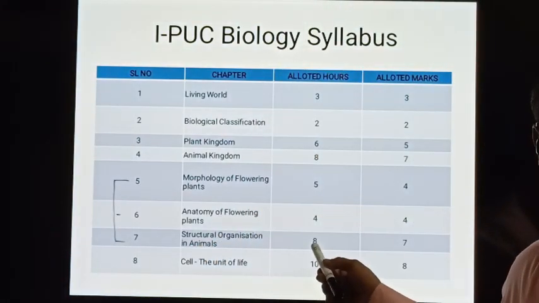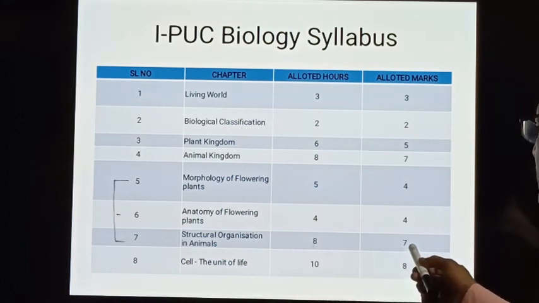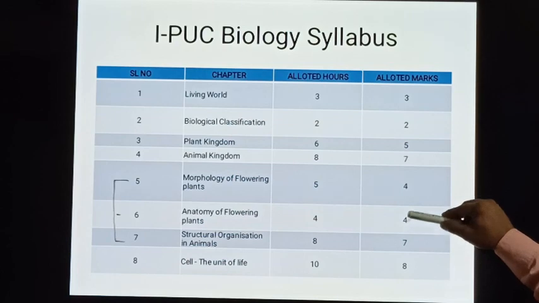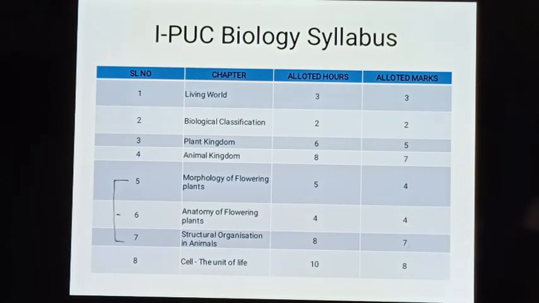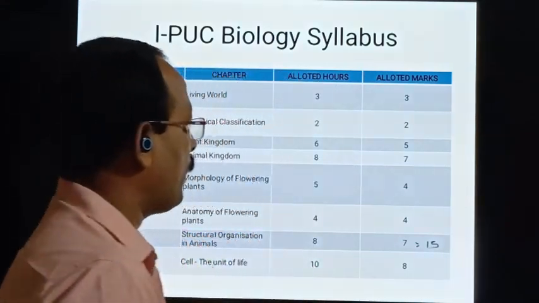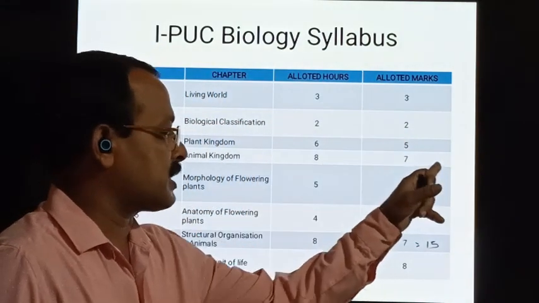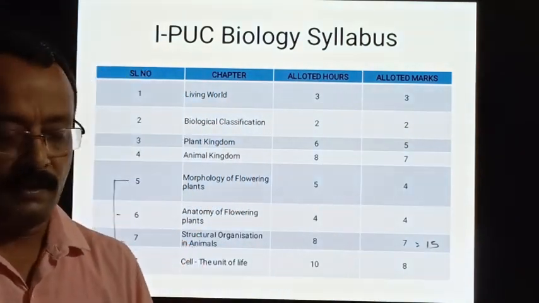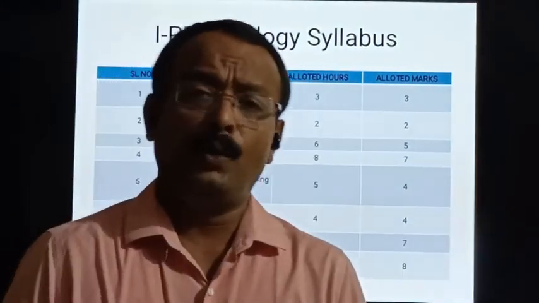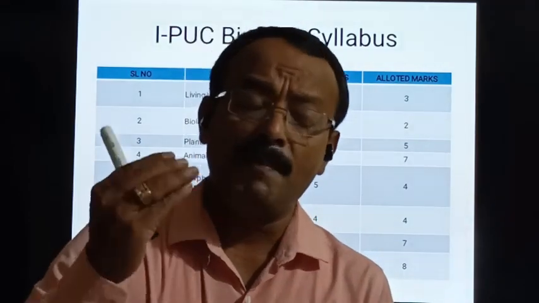8 hours is allotted for teaching and the marks is 7. See, 7 plus 4, 11, 15. 15 marks from Unit 2. So Unit 1, the total allotted marks was 17 and Unit 2 is 15. Next, let's understand. Unit 3 has 3 important chapters.